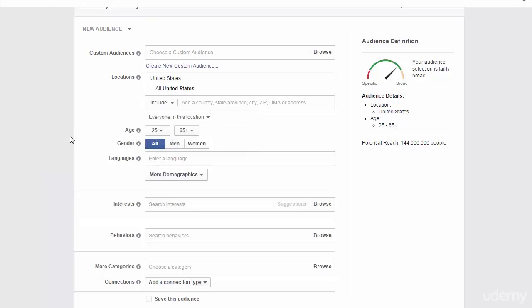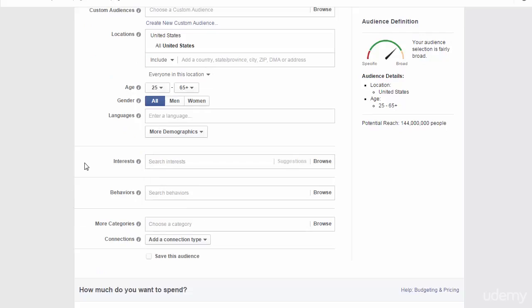Gender, again, just depends on the product. If it's face cream for women, obviously you would select women. Languages, just keep that blank. Interests, now, there are a couple of ways you can do this, and again it depends on the product you're selling, but I'll give you a couple of examples.